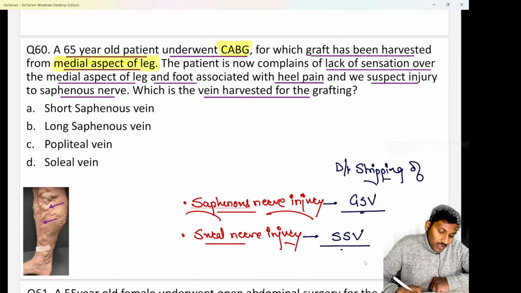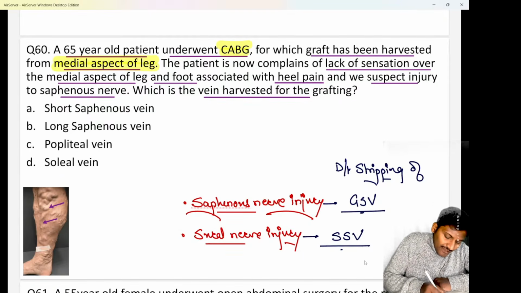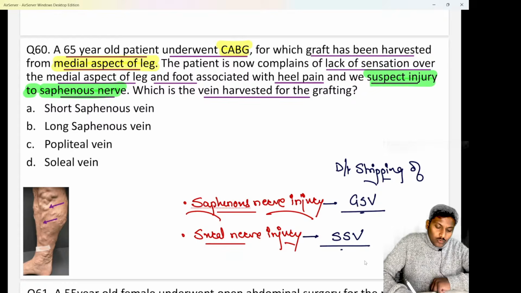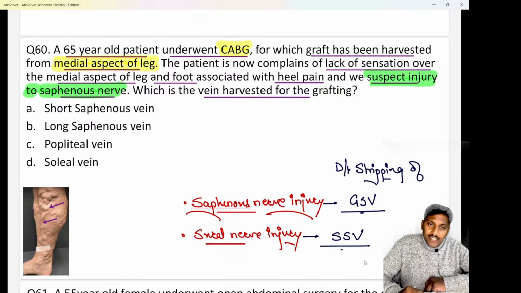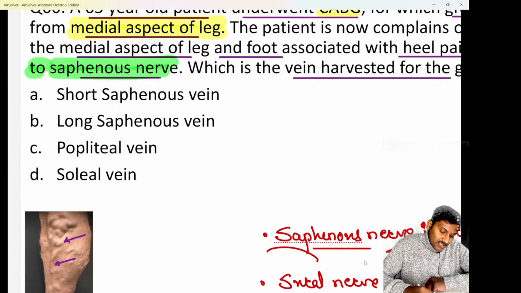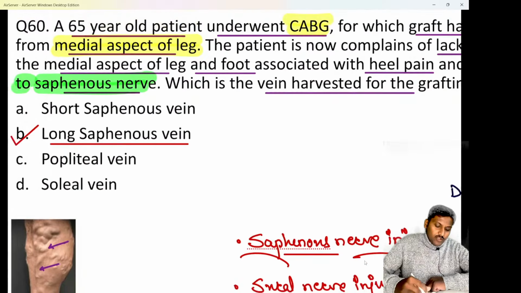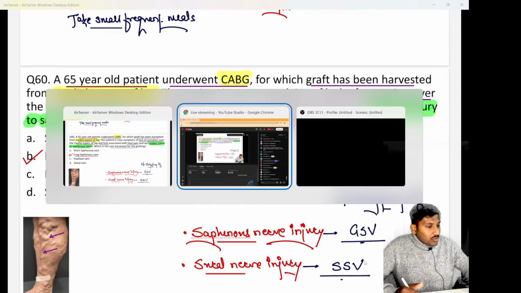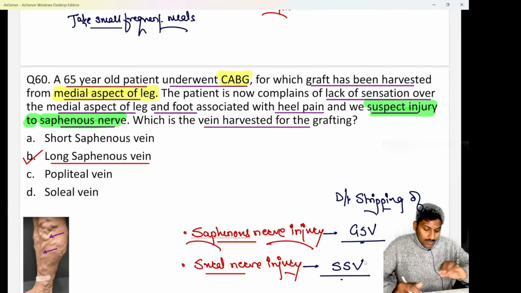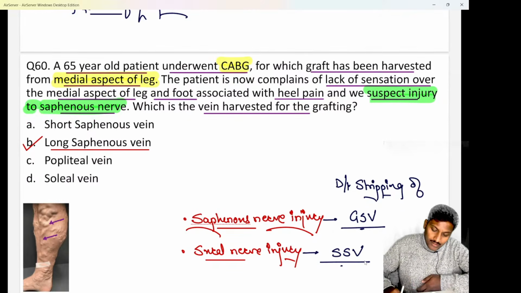Okay, the same question. And they are saying that there was an injury to the saphenous nerve during this procedure, or during harvesting this graft. We suspect an injury to the saphenous nerve. So I hope all of you are quite aware that the vein present on the medial aspect of the leg, and the stripping of the vein causing saphenous nerve injury, is a classical case of option B, that is a GSV or the LSV, that is great saphenous vein or the long saphenous vein. The answer has to be option B for this question. Very good. Yes, the answer is option B, long saphenous vein or the great saphenous vein.